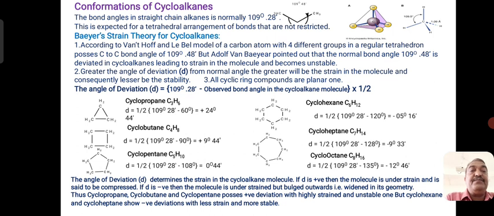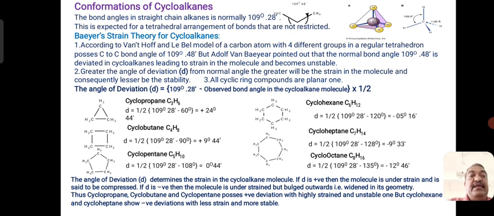In case of cyclobutane, the angle of deviation is equal to 1 by 2 of 109 degree 28 minutes minus 90. Here it is a square, and all the 4 CH2 carbon atoms have a bond angle of 90 degree. So 109 degree 28 minutes minus 90 degrees divided by 2 comes to be plus 9 degree 44 minutes.